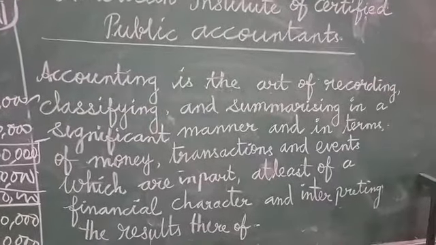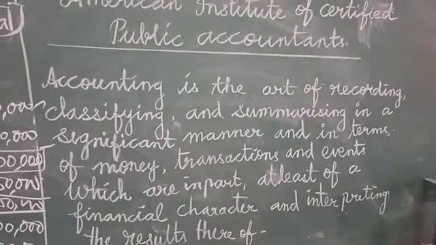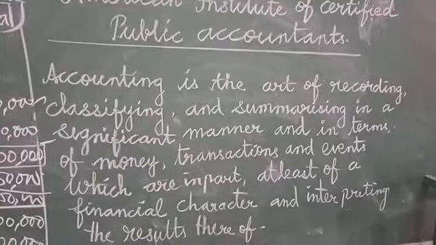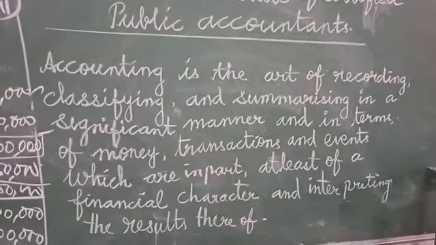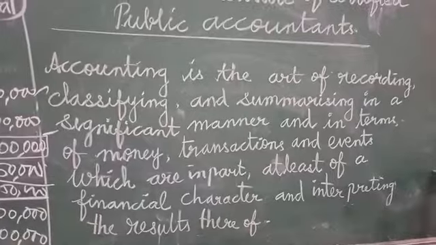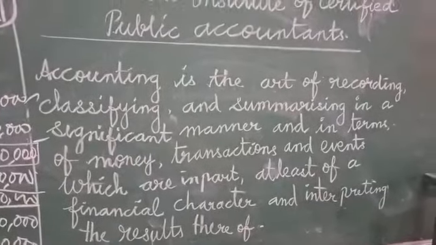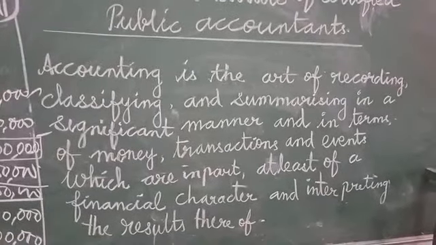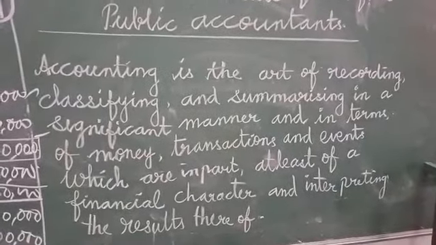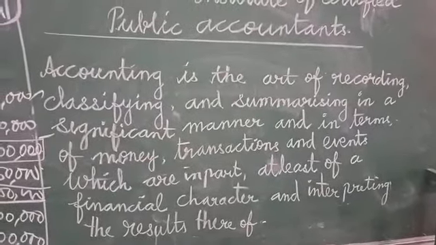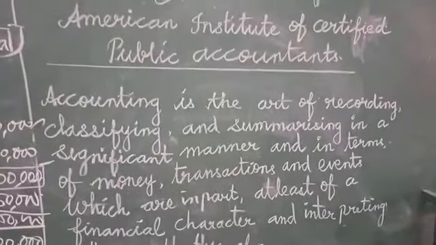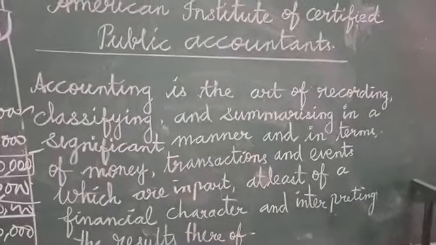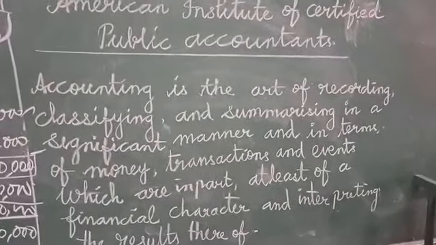All the transactions I mentioned are in part of a financial character. At last I interpret the results: why there is an increase in sales, why there is an increase in purchase, everything. So this is all about the accounting definitions. Next we are going to see the accounting process.